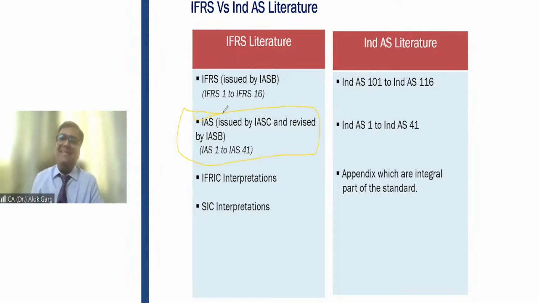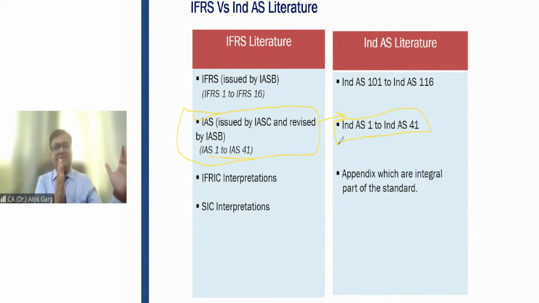These International Accounting Standards are issued by IASC and revised by IASB, and they have IAS 1 to IAS 41, but the standards are 24 only. So friends, for IAS standards, we have also issued Ind AS 1 to Ind AS 41 in the continuity, right? In the continuity. Is that clear?